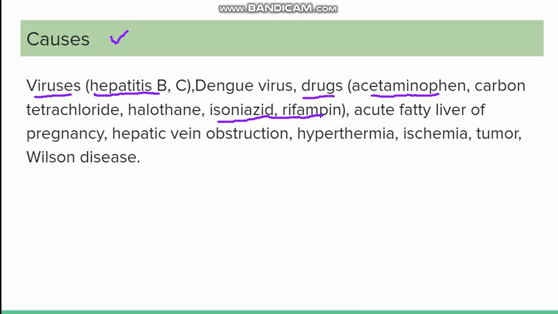Acute fatty liver of pregnancy, hepatic vein obstruction, hyperthermia, ischemia, tumor, and Wilson's disease are other causes which can also lead to fulminant hepatitis. But the most common causes are the viruses, and second are the drugs such as acetaminophen, and certain herbal drugs are also known to cause fulminant hepatitis.